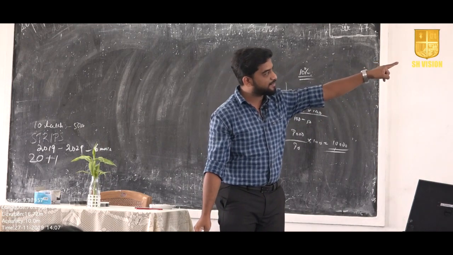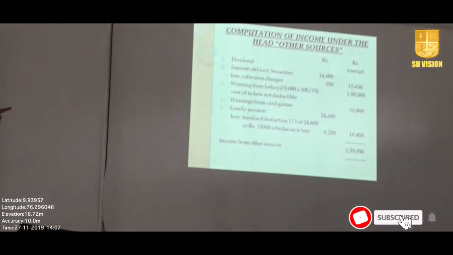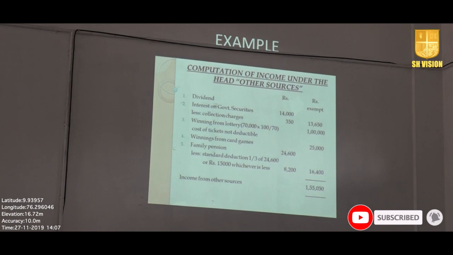Winning from lottery, that is 70,000 is the amount received out of lottery, divided by 70 into 100. Then the total lottery amount is 1 lakh rupees. You have to gross up that amount. Then winning from card games, 25,000. Family pension, I told you, standard deduction is there. For family pension, that is 1/3 or 15,000, whichever is less.